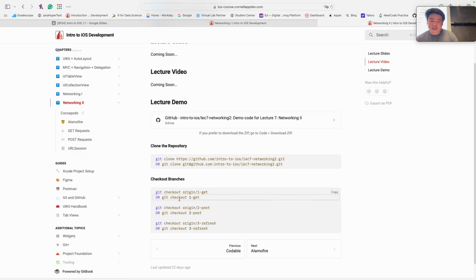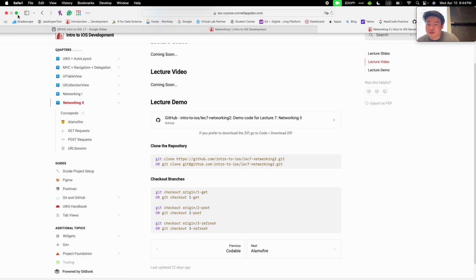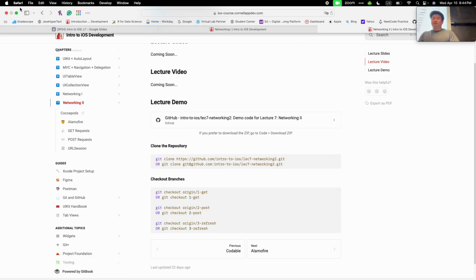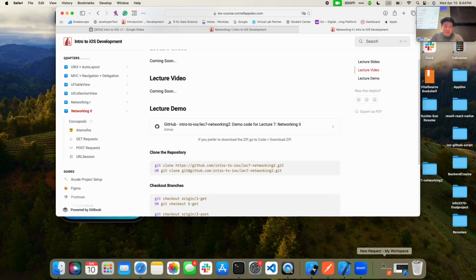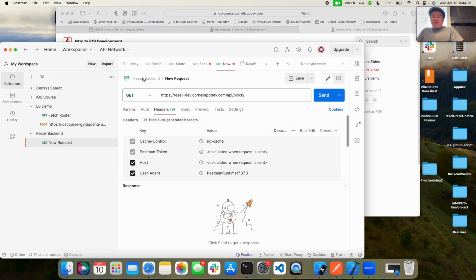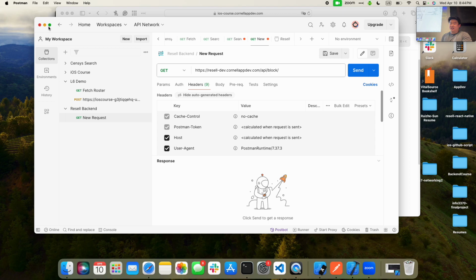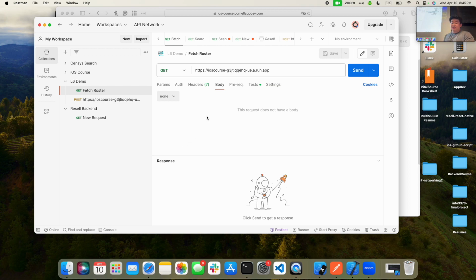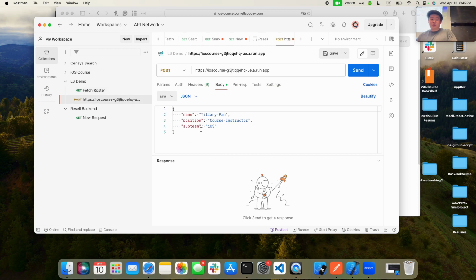Okay, so while you're coding that, I'm just going to go over a brief overview of what we went over yesterday, because today we're going to be building off of that. If you remember from Postman, or if you weren't here for last lecture, Postman is a tool that allows us to test backend calls. From last lecture, we have this get roster as well as this post roster here.